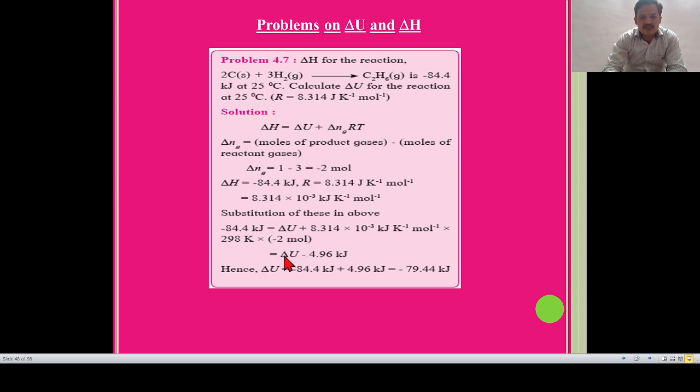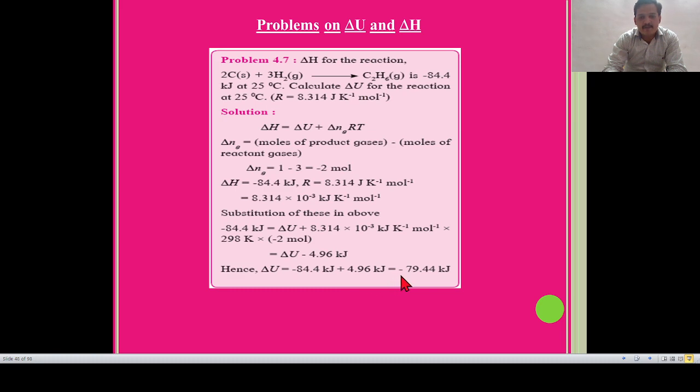So the term gives -4.96 kilojoule. So the final answer is delta U = -84.4 kilojoule + 4.96 kilojoule.